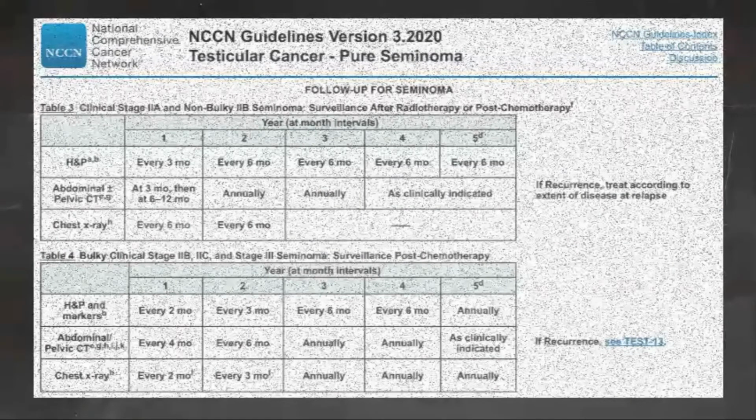In select circumstances, an MRI can be considered to replace an abdominal pelvic CT. The MRI protocol should include visualization of the retroperitoneal and pelvic nodes and should be performed in centers with experience in interpreting MRI results for testicular cancer. The same imaging modality should be used throughout surveillance.